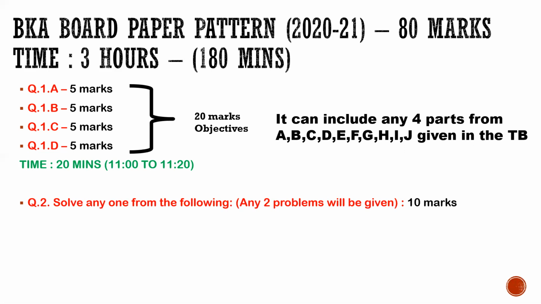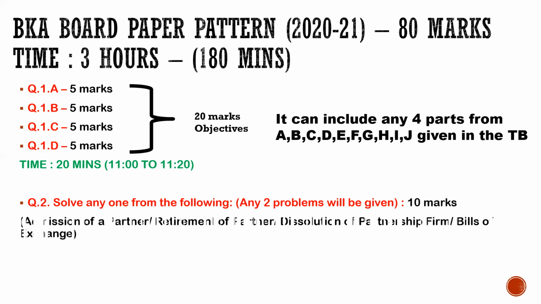Question number 2 जो है, any one out of 2 problems which is for 10 marks, which can be out of these 4 topics. You will allot 20 minutes for this sum. एक ही sum attempt करना है आपने, तो you are gonna give 20 minutes. Now out of these 20 minutes, 15 minute में आपको पूरा ढांचा with all the details you have to submit.